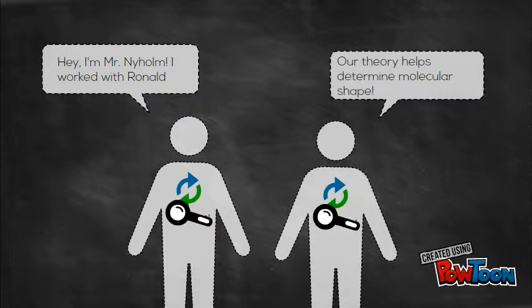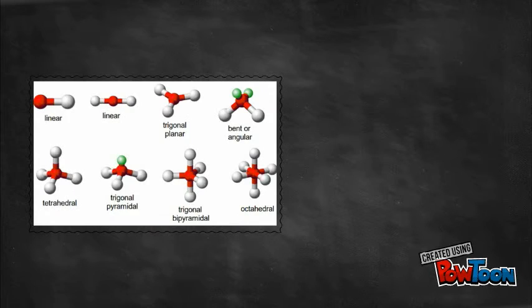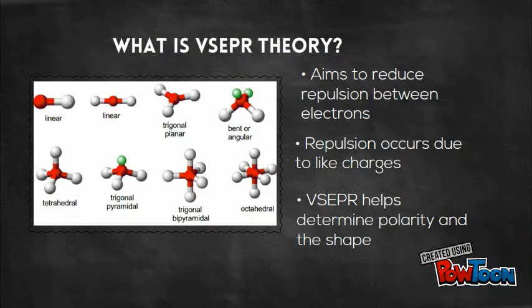You must be wondering what the VSEPR theory is and its significance. The VSEPR theory is basically a set of rules that helps us determine the geometric shape of a molecule based on the central atom. VSEPR theory aims to reduce repulsion between electrons. Due to their like charges, the electrons spread as far apart from each other as possible. It's important to note that repulsion can occur between electrons that are unbonded and bonded in a molecular or polyatomic ion. VSEPR can determine the shape and the polarity.